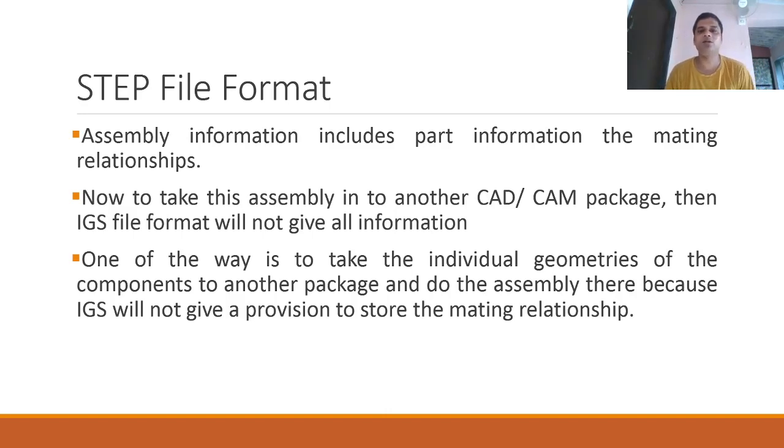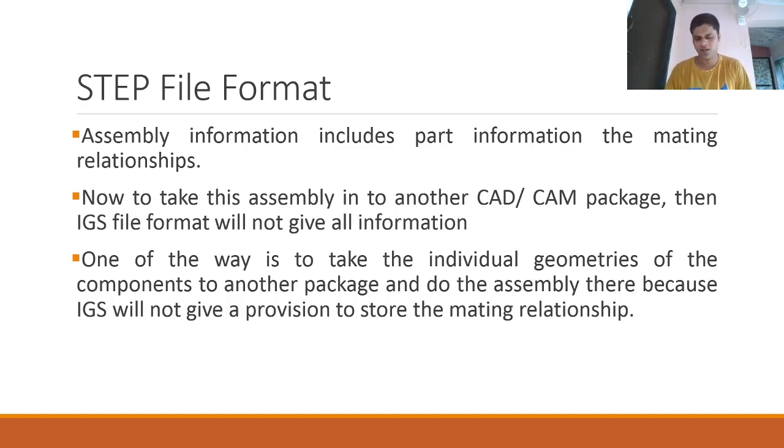So assembly information includes part information of the mating relationships. Now to take this assembly into another CAD package, let's say I designed the assembly in the SolidWorks assembly environment, and now I want to carry out some stress analysis, and I want to use ANSYS. If I want to transfer the assembly file into ANSYS, I first have to convert it. So if I use the IGS file format, which has been in existence for a long time, IGS has some limitations and it will not be able to store assembly information.